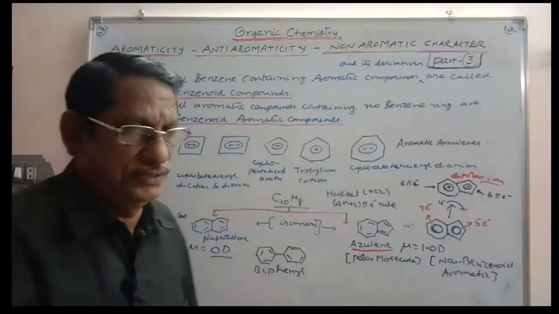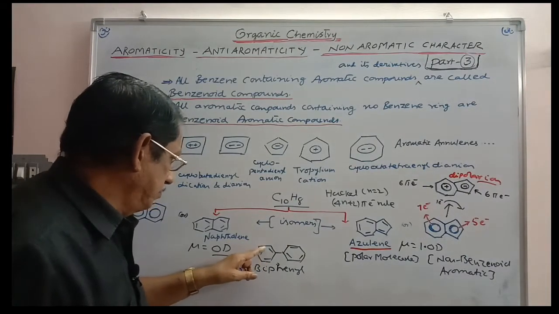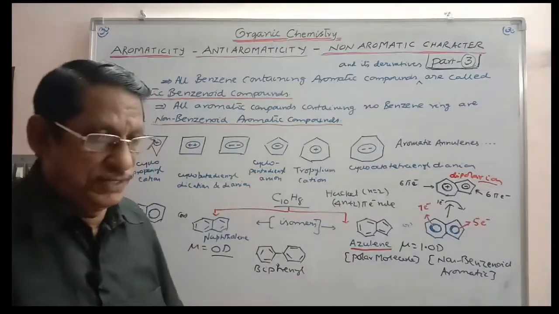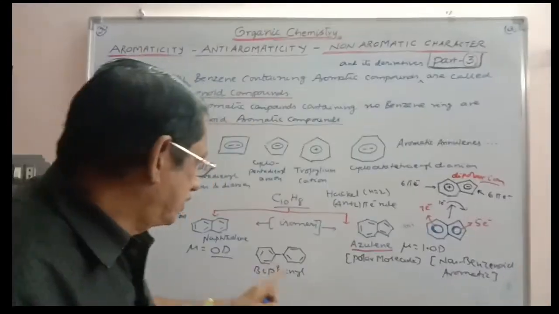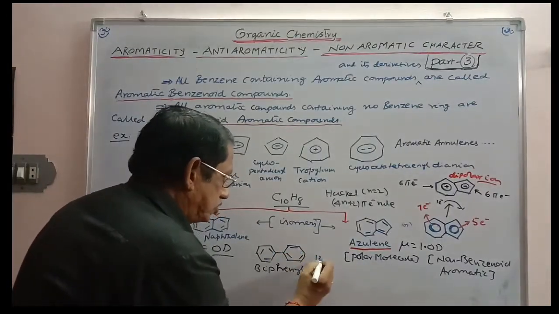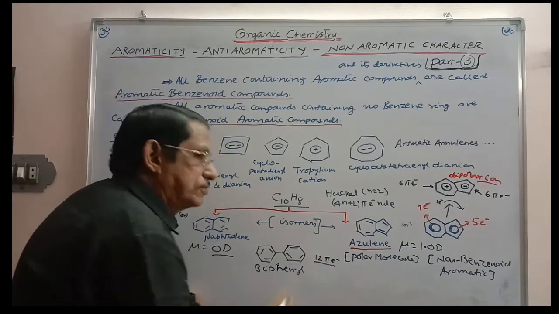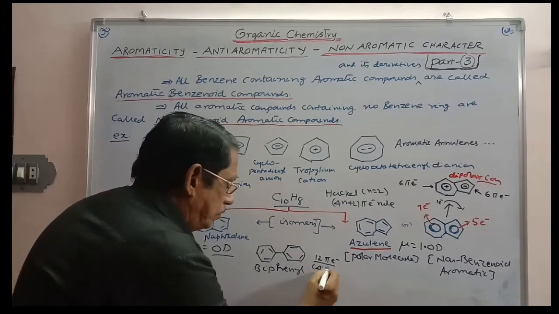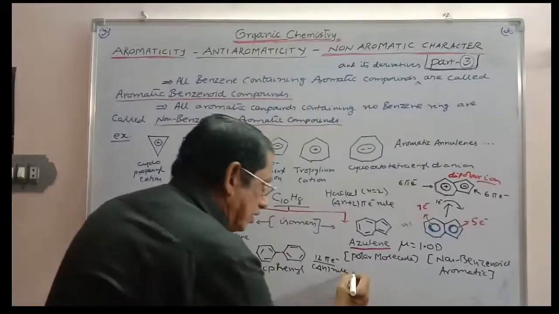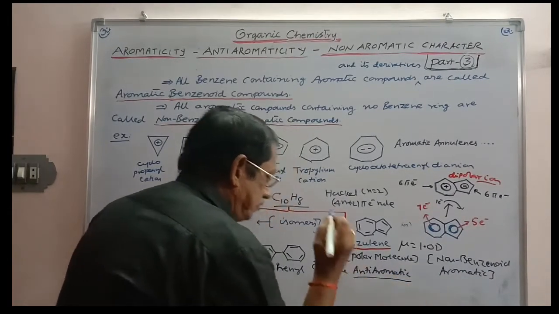Is it aromatic or not? Pi, sigma, pi, sigma, pi, sigma, pi, sigma, pi, sigma. There is pi conjugation at the periphery. How many electrons does it have? Totally it has 12. 6 plus 6, so 12 pi electrons. When it has 12 pi electrons, the 4n rule is satisfied. So what should it be? It should be anti-aromatic. People think like that.